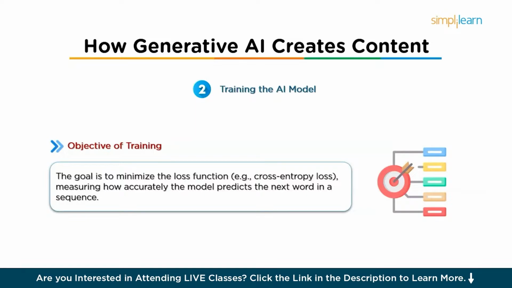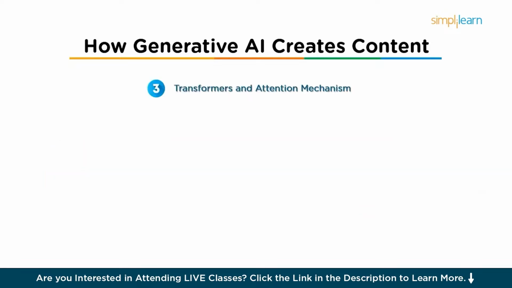For instance, in the sentence "the cat is on the dash," the model would be trained to predict words like mat, roof, or similar words based on the context. The model adjusts internal parameters through a process called backpropagation, which allows it to learn from its mistakes and improve over time. So next comes transformers and the attention mechanism.